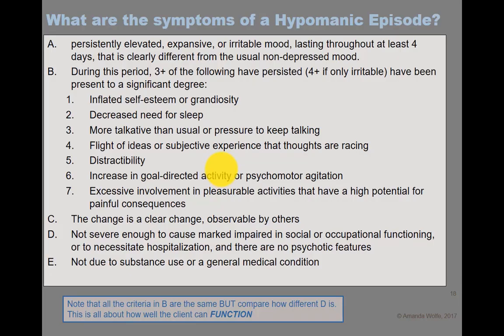So again, hypomanic episode, as I mentioned, it tends to be shorter. So we have this 4 days rather than a week. Three of the same seven, right? But the change is clear and observable to others. And notice how short D is, not severe enough to cause marked impairment, no hospitalization, no psychotic features. Okay. So this is all about, again, how well the client can function. And that's why functionality is so important for y'all to understand, is one of the key pieces of how we understand mental health versus mental illness in our country.